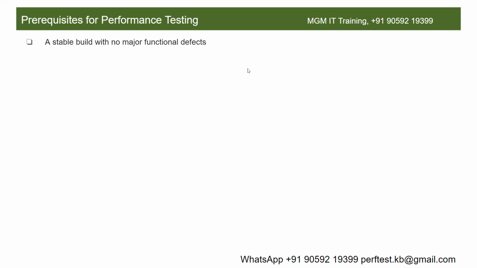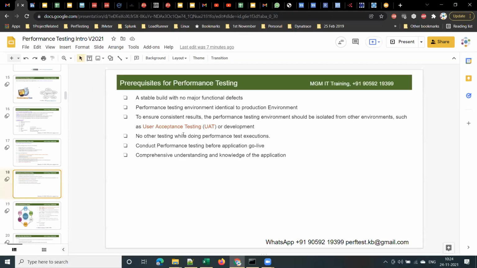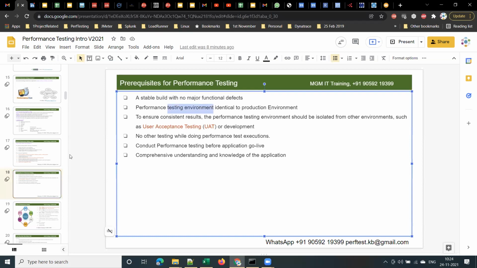The next important prerequisite is that the performance testing environment should be identical to the production environment. Let me explain this point. We already discussed that performance testing is done in an environment called, what is the environment in which performance testing is done, guys?